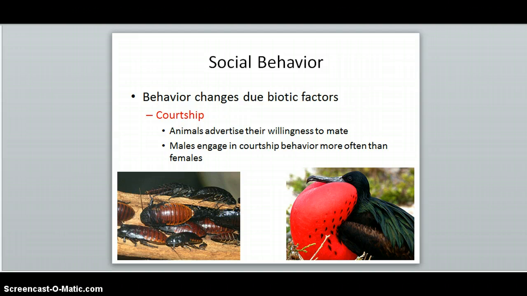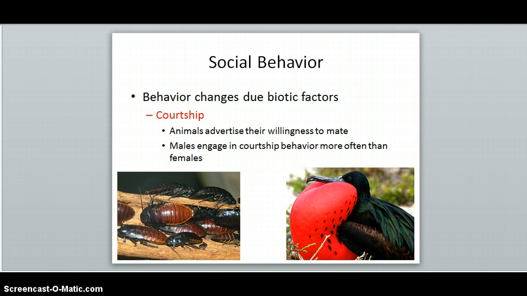Many animals are social creatures, meaning they must interact with members of their own species. One example of this is courtship, or attracting a mate. More often it's the males in the species that engage in courtship behaviors. Males are able to reproduce more often than females. Since the ladies are a scarce resource, males compete for them.